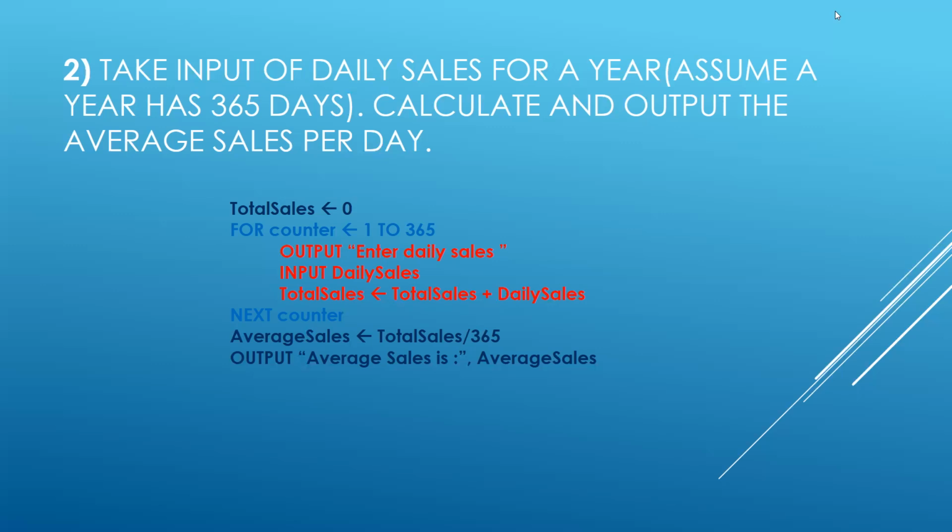Again, if you can recall, output is done basically in 3 ways. First one is using the message only. Second one is using the message and the variable, and the third one is a variable only. Normally we use the first one and the second one. That's why I have told it in that sequence. The comma is going to separate the message and the variable, and you can see output average sales is. Whatever the average sales is, that is already stored in the variable, and that will be output on the screen. Is it the same? The concept is the same. Maybe the variables are different, but variables can vary, while the concepts are going to remain the same.